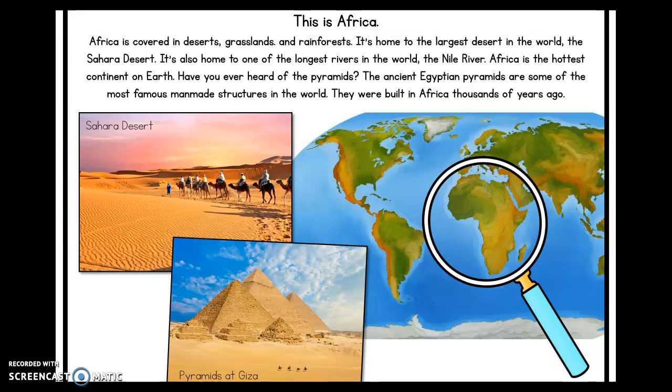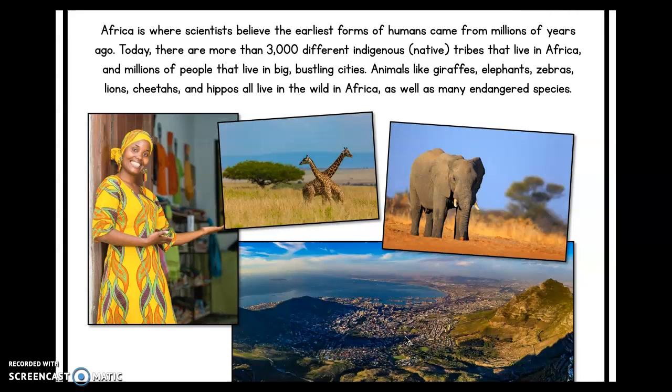Have you ever heard of the pyramids? I know you guys have. The ancient Egyptian pyramids are some of the most famous man-made structures in the world. They were built in Africa thousands of years ago. Here's a picture of those pyramids. Africa is where scientists believe the earliest forms of human came from millions of years ago.